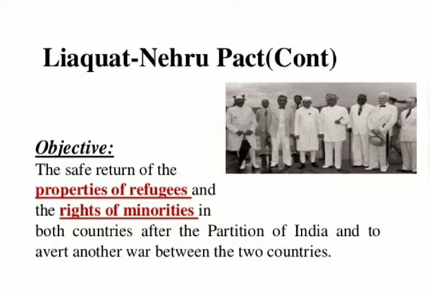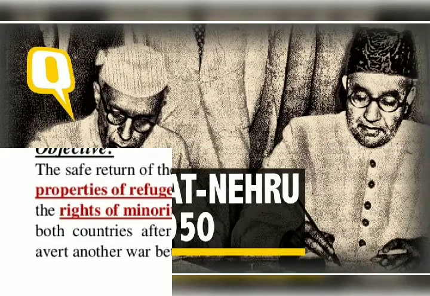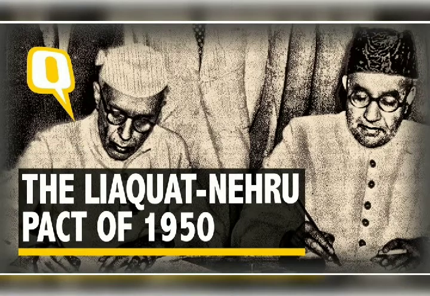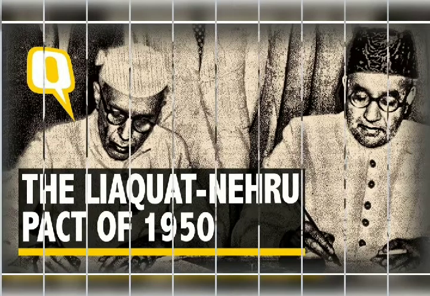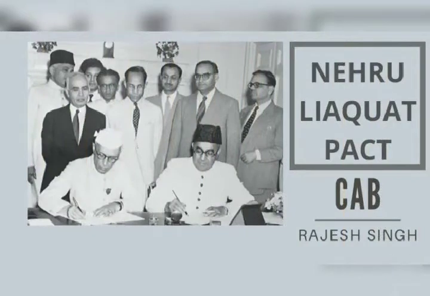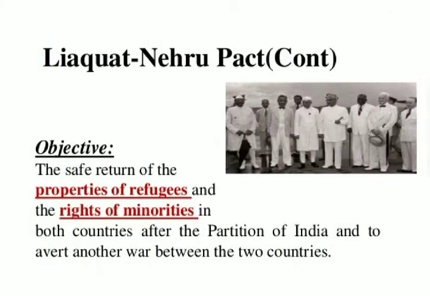The discussion went for 6 days, and on April 8, 1950, both the Prime Ministers signed an agreement called the Liaquat-Nehru Agreement. According to this agreement, all the refugees residing in both the countries can return back to their respective countries. Also, no trouble will be done to them. Also, the governments of both the countries must provide all the facilities to them. It was also mentioned that no trouble must be given to any minority religious communities present in both the countries, and also full protection to be given to them. Most importantly, the agreement mentioned that no forced religious conversion must be made.